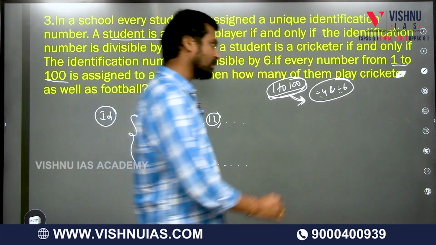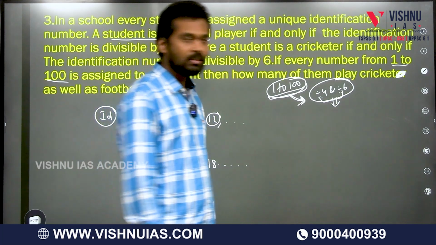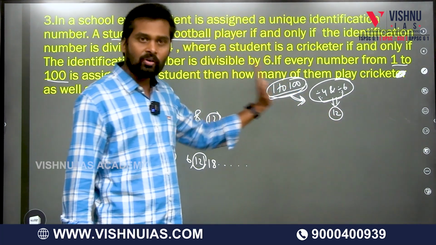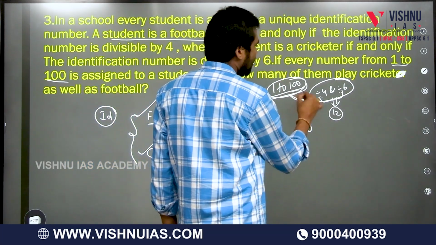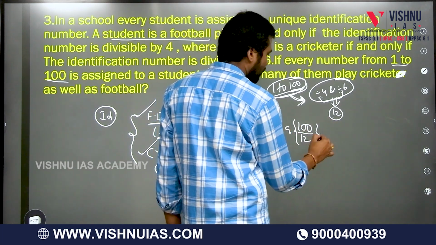4 and 6 means that first of all, we take the LCM of these numbers. What is the LCM of 4 and 6? 12 is the LCM. Now the question is directly from 1 to 100, so we can directly take the largest number divided by 12. So you take the quotient value.